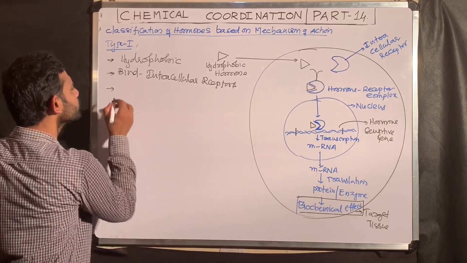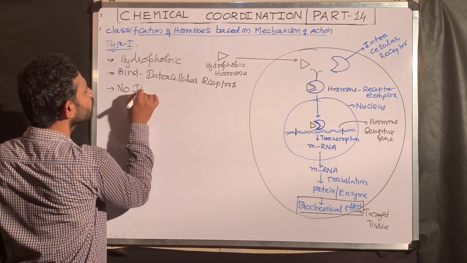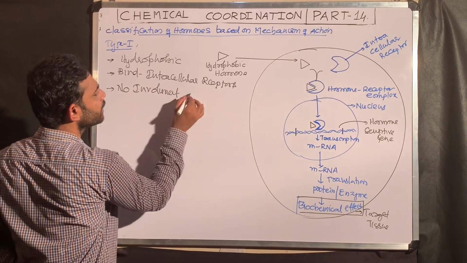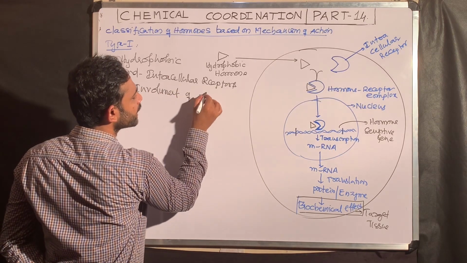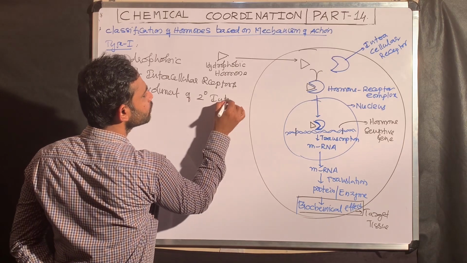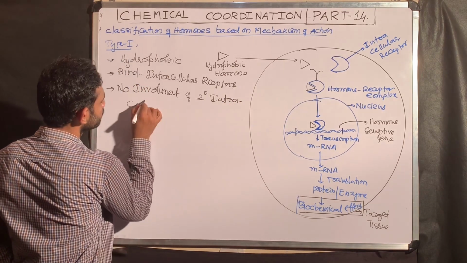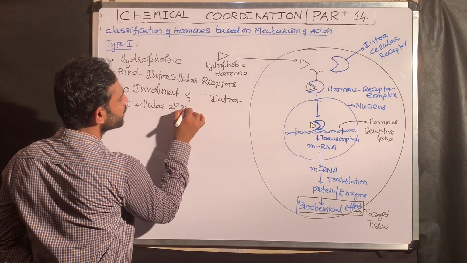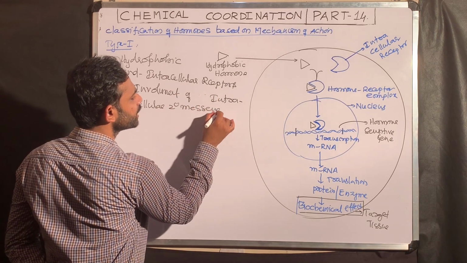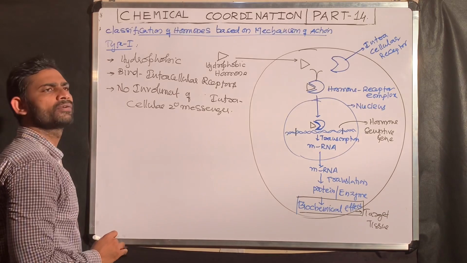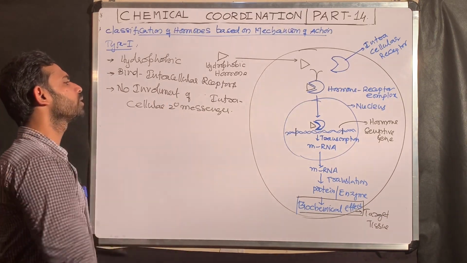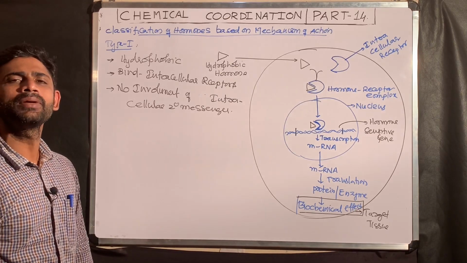So these type 1 are hydrophobic hormones. There is no involvement of intracellular secondary messengers. For the action of these hydrophobic hormones, there is no involvement of an intracellular secondary chemical messenger.